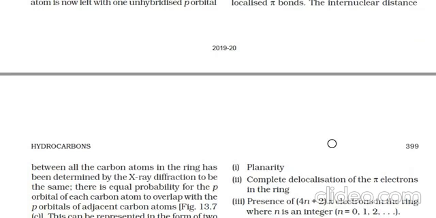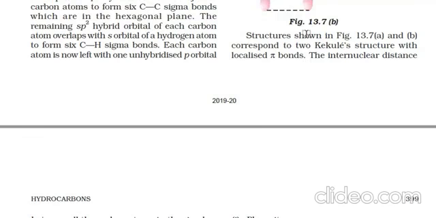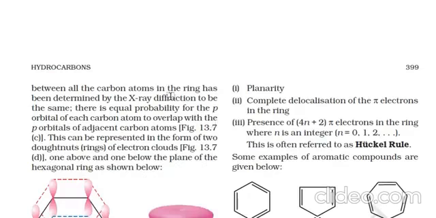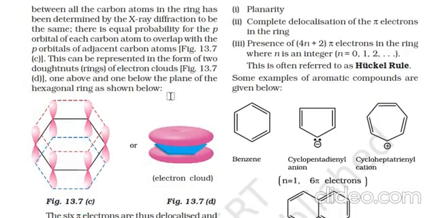Next, in the two Kekulé structures with localized pi bonds, the internuclear distance between all the carbon atoms in the ring has been determined by X-ray diffraction to be the same. There is equal probability of the p orbital of each carbon atom to overlap with the p orbital of the adjacent carbon atom. This can be represented in the form of two donuts, which are electron clouds, one above and one below the plane of the hexagonal ring.